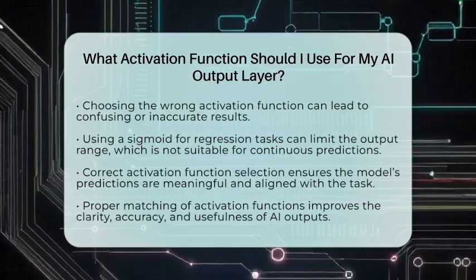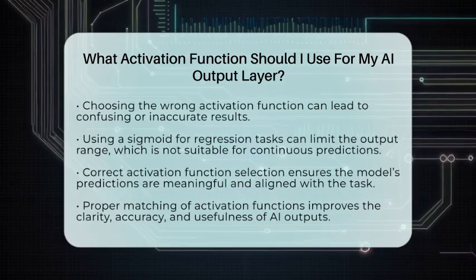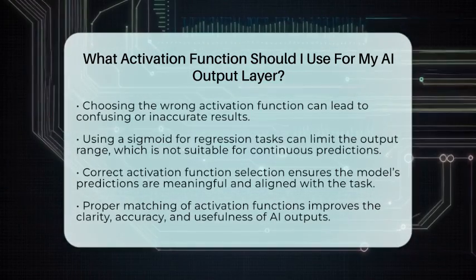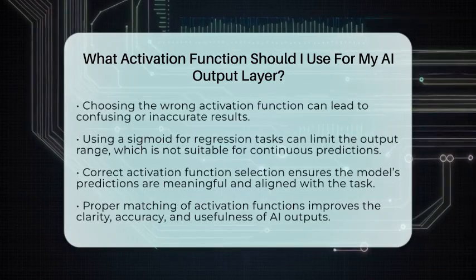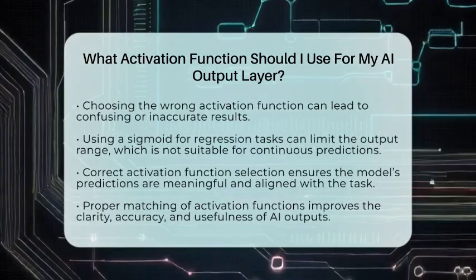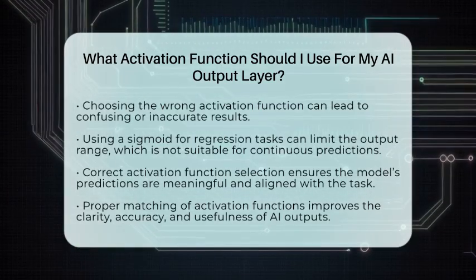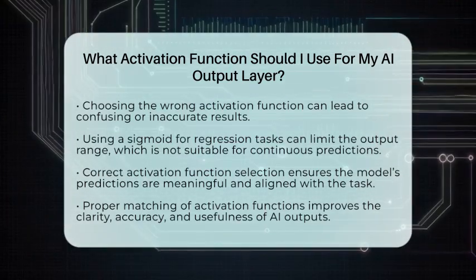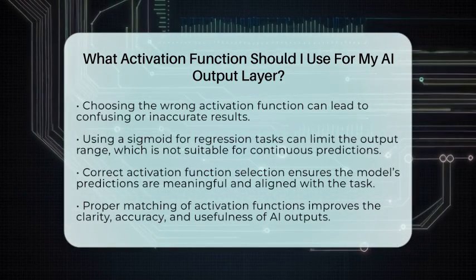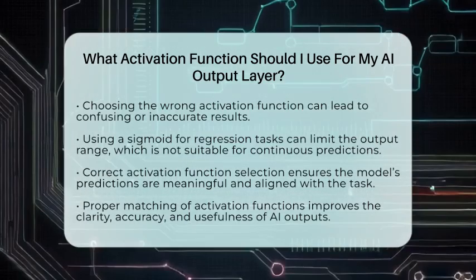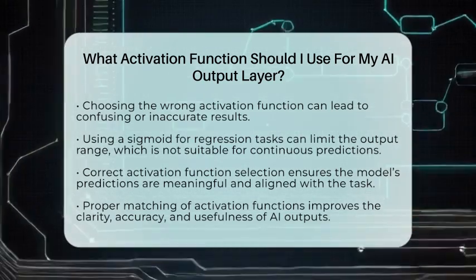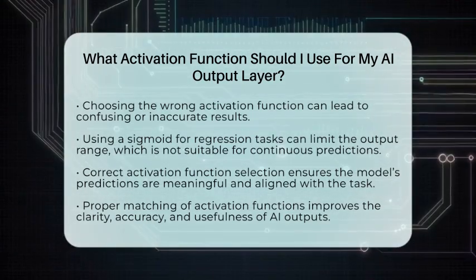Choosing the right activation function for your output layer is essential because it directly affects how your AI's predictions are understood and used. If you pick the wrong one, your model might give results that are confusing or not meaningful. For example, using a sigmoid for a regression task could limit your output to a small range, which isn't helpful if you need a wide spectrum of values.